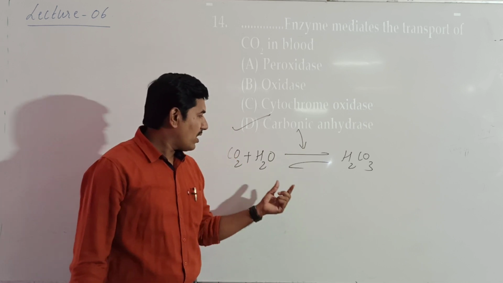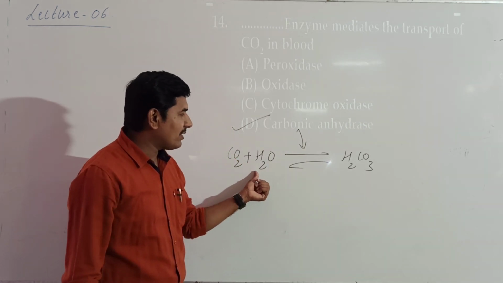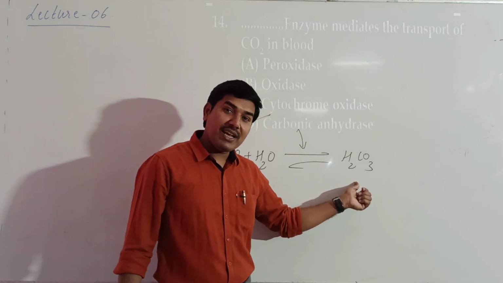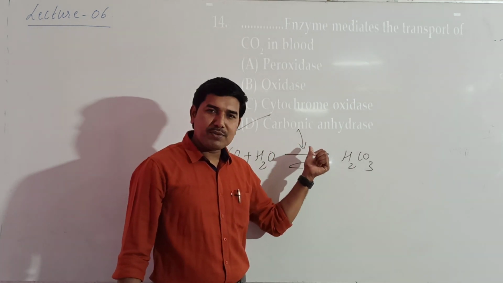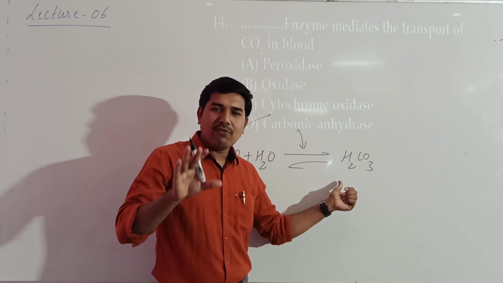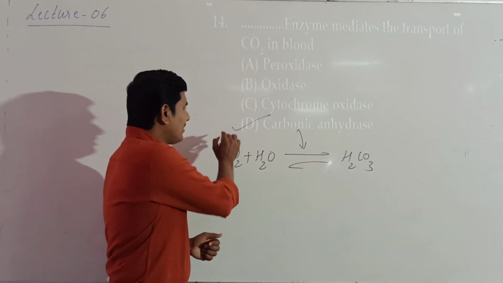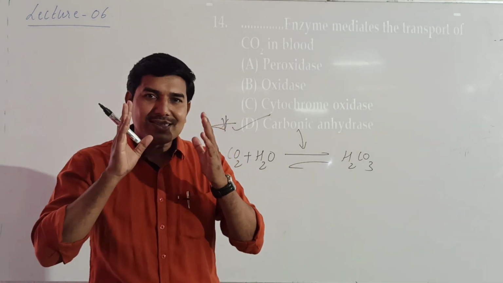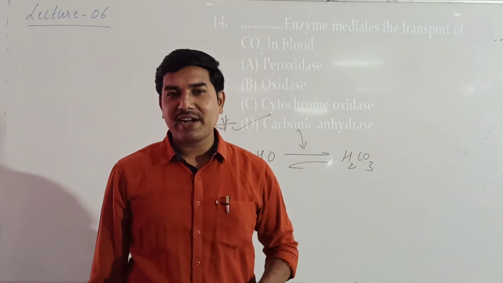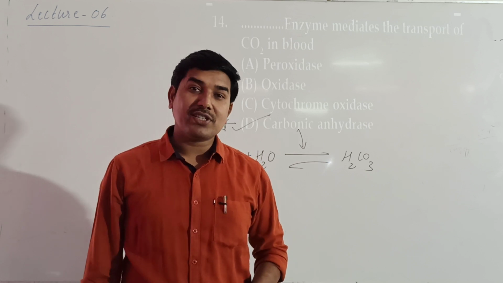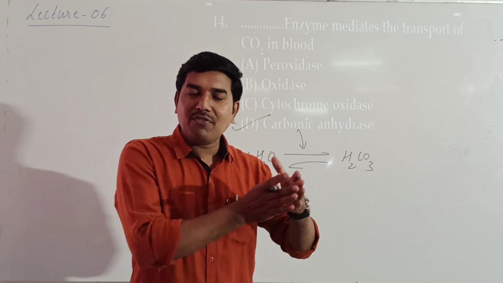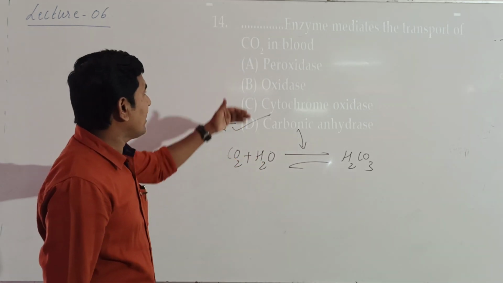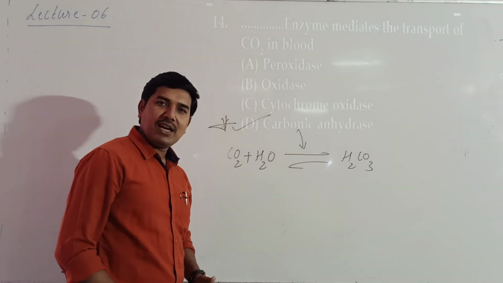That means the combination of carbon dioxide with water to form carbonic acid is very high in the presence of the enzyme. In the absence of the enzyme, it is very low. So this is the most important enzyme. Remember, this will be stressed more, because carbonic anhydrase is the enzyme responsible for the formation of carbonic acid from carbon dioxide. So here the enzyme is carbonic anhydrase.